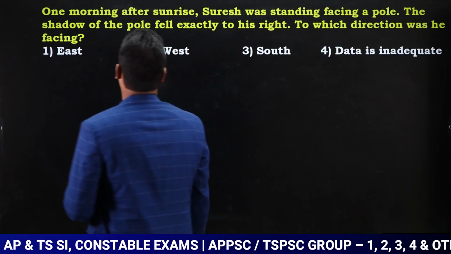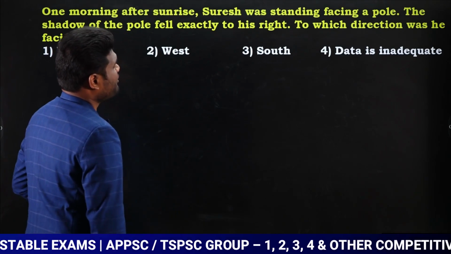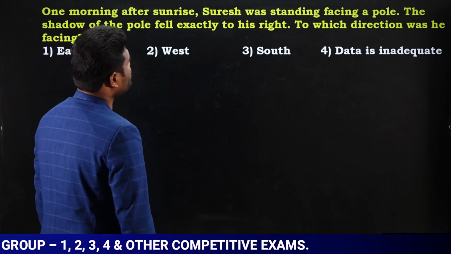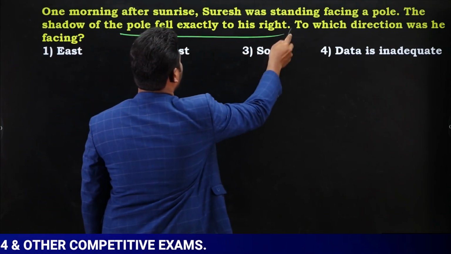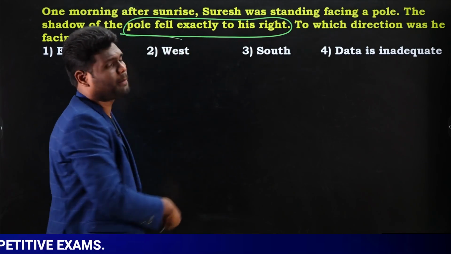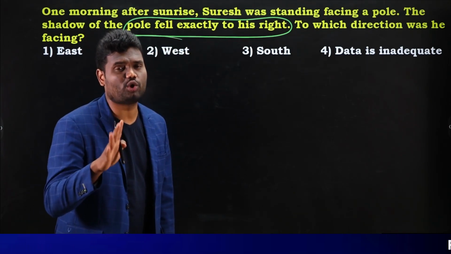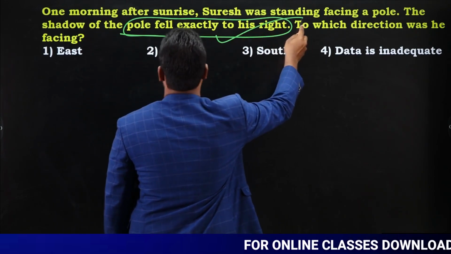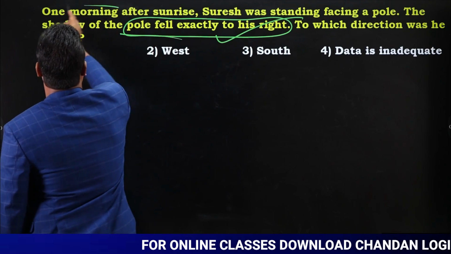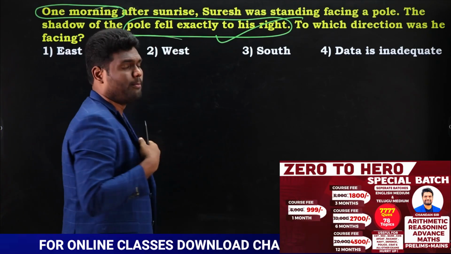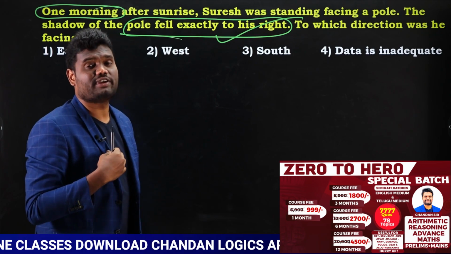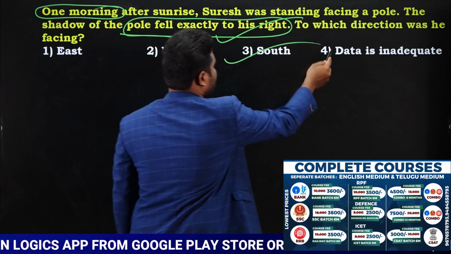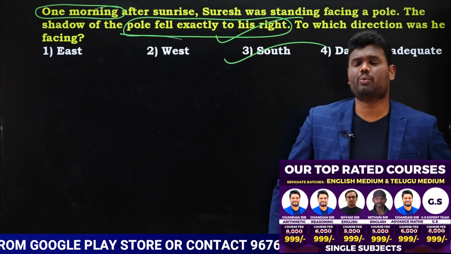One morning after sunrise, Suresh was standing facing a pole. The shadow of the pole fell exactly to the right. Look here, the shadow was exactly to the right. Whether it is the pole's shadow or a bike's shadow, it's not a matter. I told you, shadows will be on the same side. So just look here, the shadow was on the right hand side. At what time? Morning time. Morning time, right hand side, means the person is facing towards the south direction. So our question is, in which direction is the person facing? The person is facing towards south. Yes or no? Very, very simple.